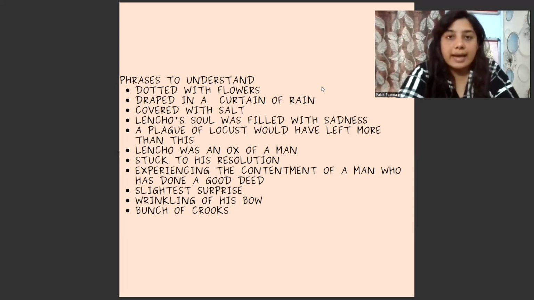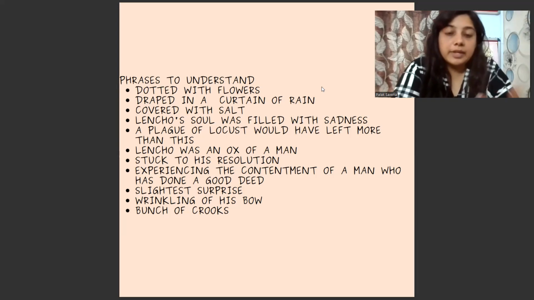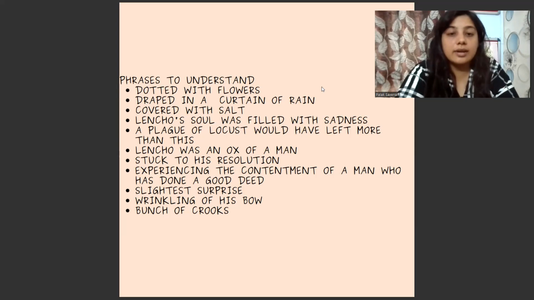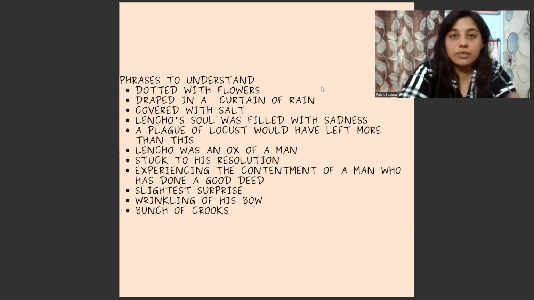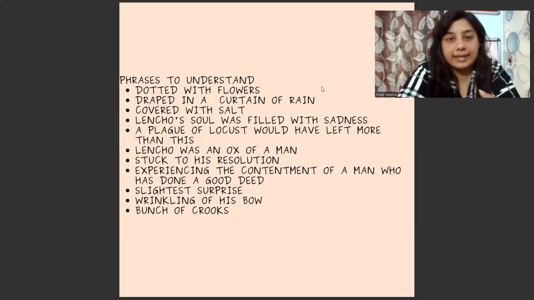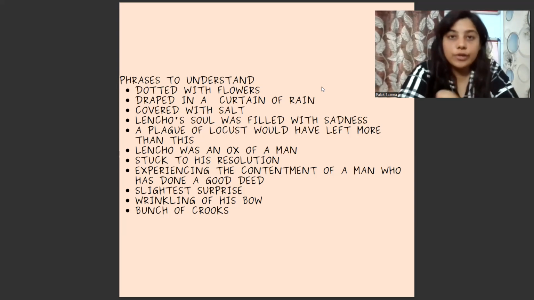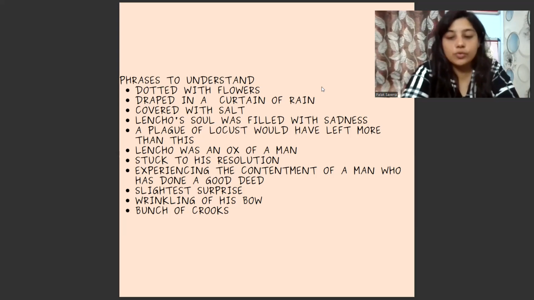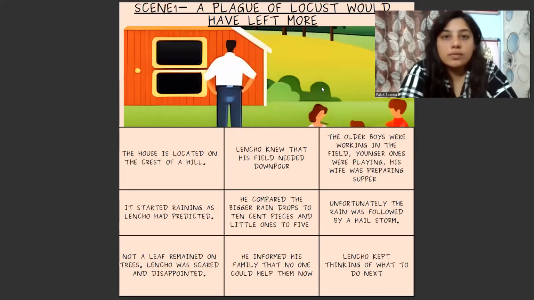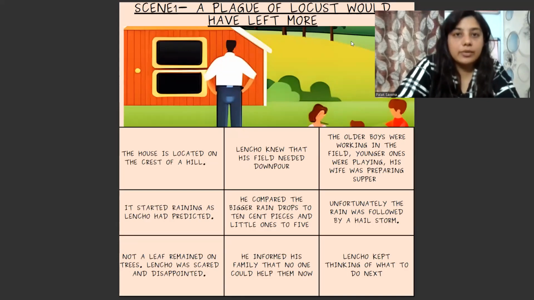Lencho was an ox of a man. Ox of a man here is an idiom, which means that he was really hardworking. Stuck to his resolution simply means determined. Experiencing the contentment of a man who has done a good deed. Contentment means happiness. So here there is one character who does a good work, and he feels that contentment that he has done something great in his life. Slightest surprise means no idea that there could be a surprise. Wrinkling of his brow means moving or twisting his brows, and bunch of crooks. Crooks here means somebody who's not wise, somebody who's a little stupid.